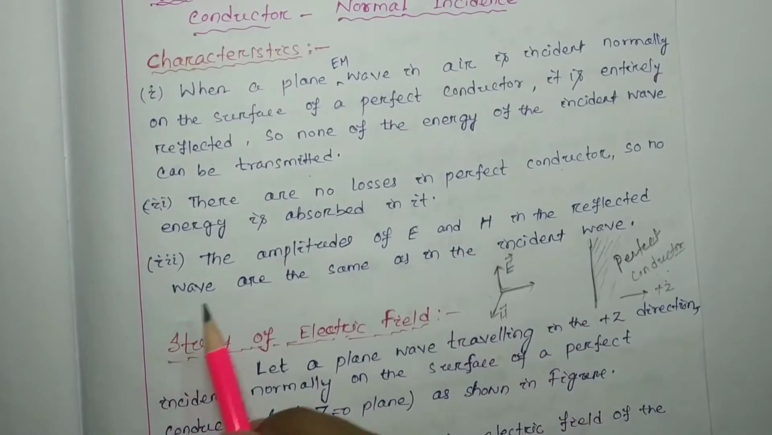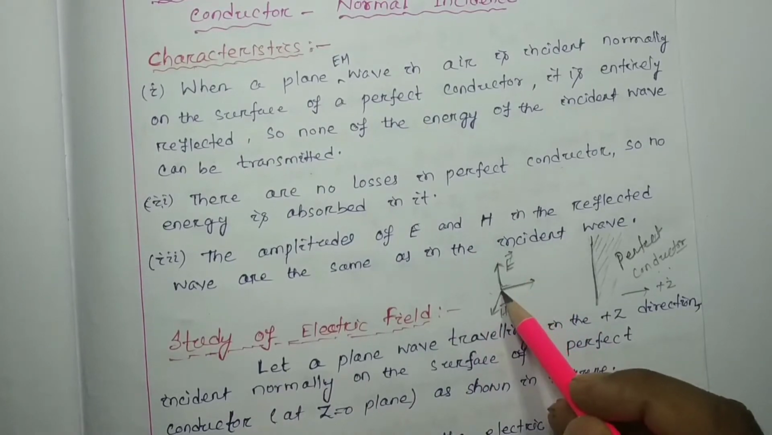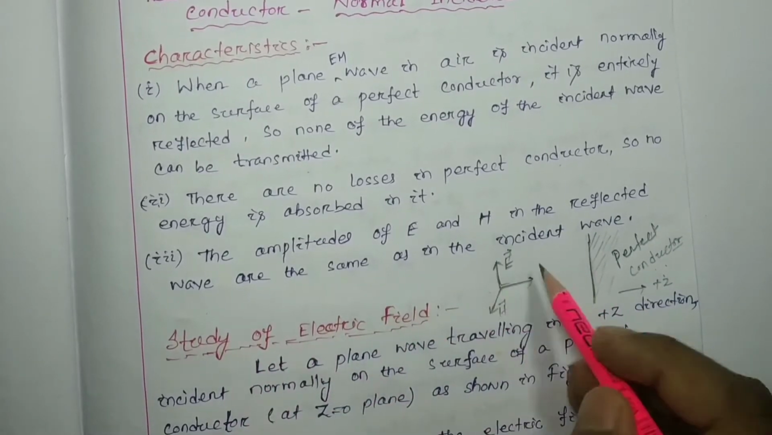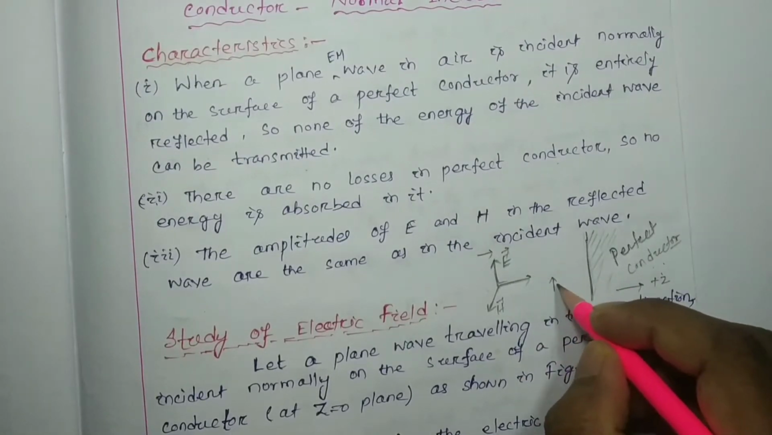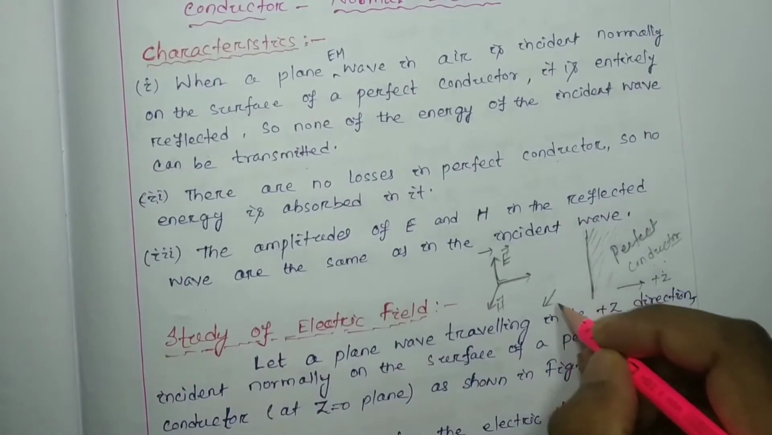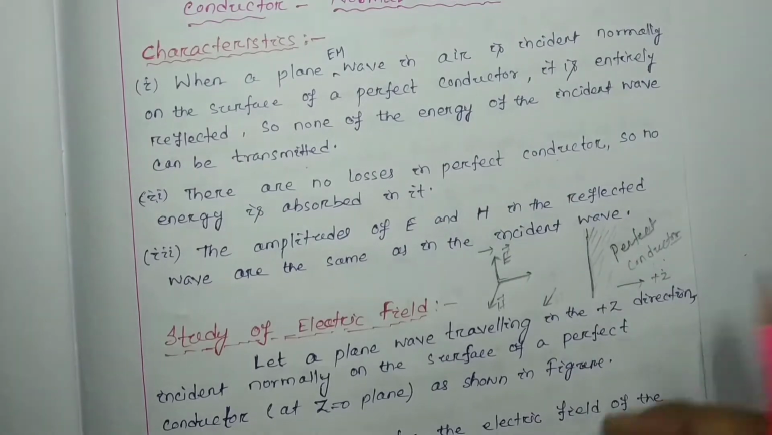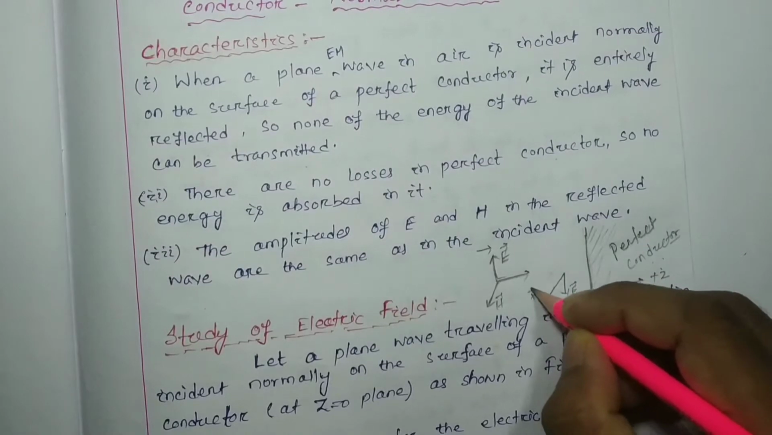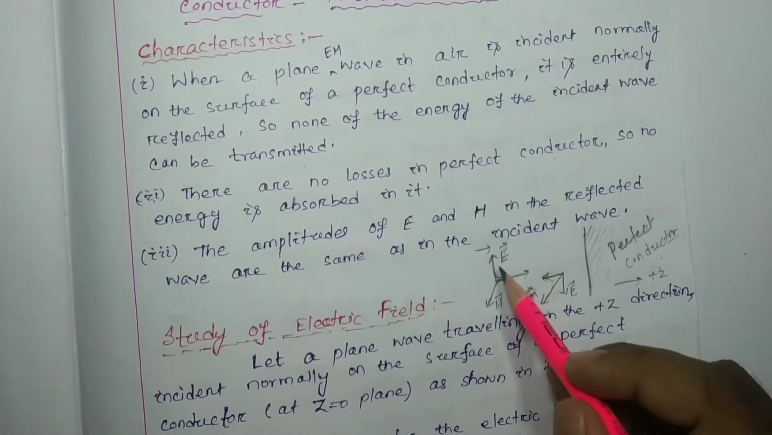That's it. The amplitudes of E and H, the amplitude of the electric component and magnetic component in the reflected wave, are the same. This is your incident one, and this is your reflected one. So incident electric and magnetic components, and this is your reflected.